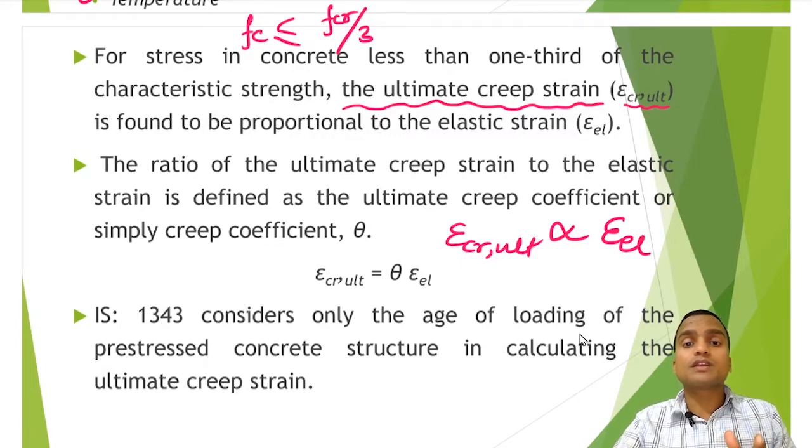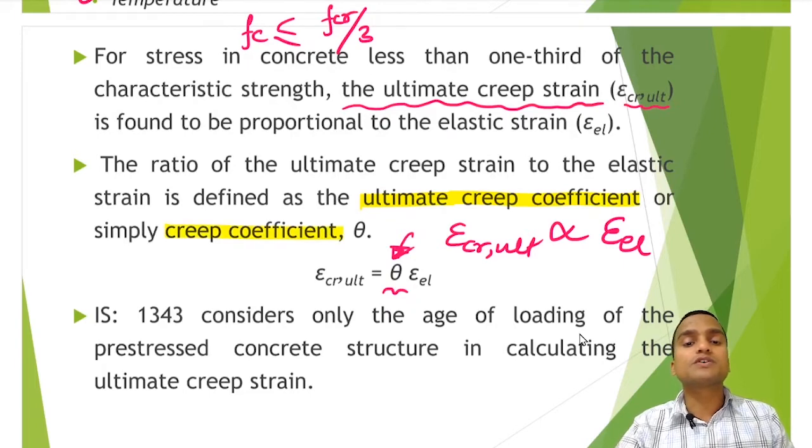Now this can be equated by introducing a parameter called theta, and the ratio of ultimate creep strain to the elastic strain is defined as this parameter, which is called the ultimate creep coefficient, or we can simply call it the creep coefficient.